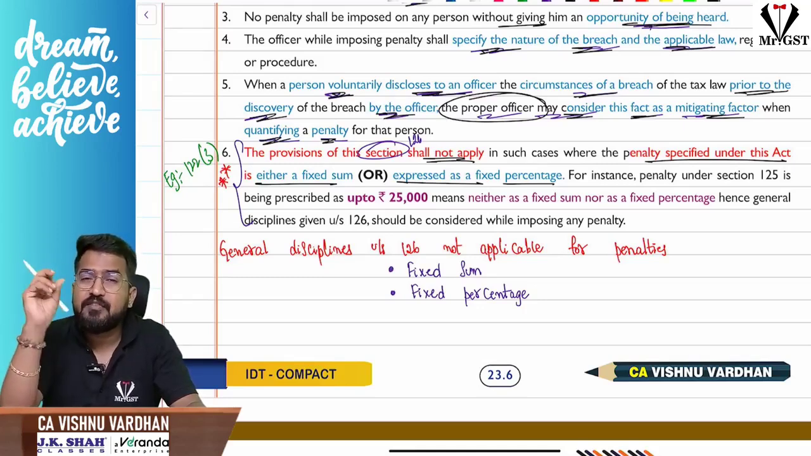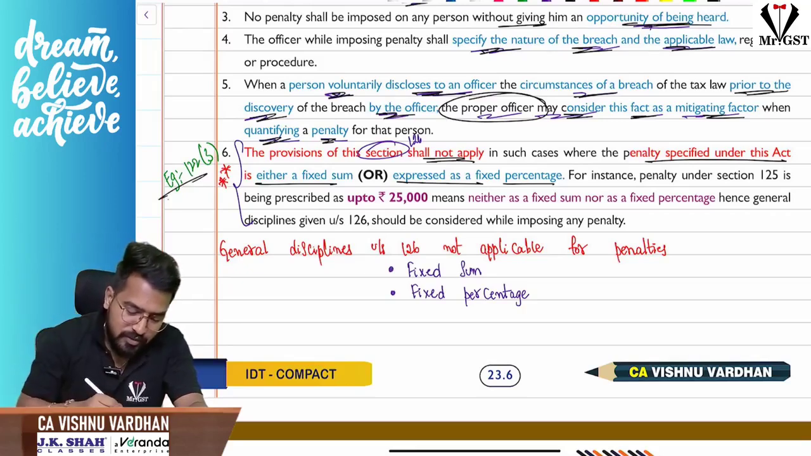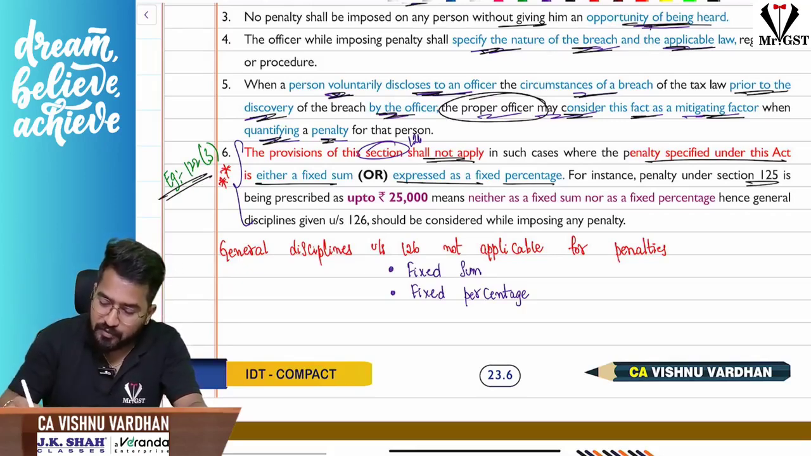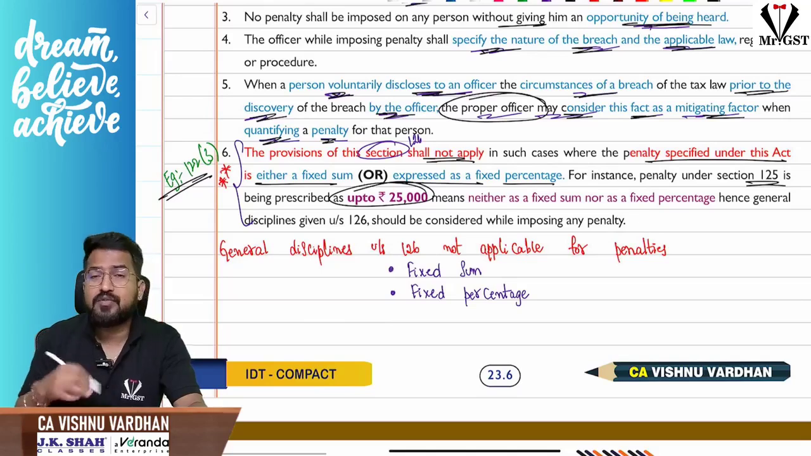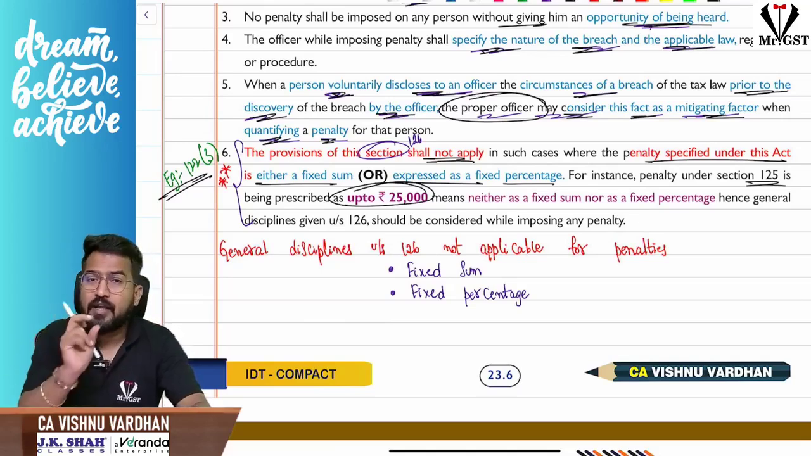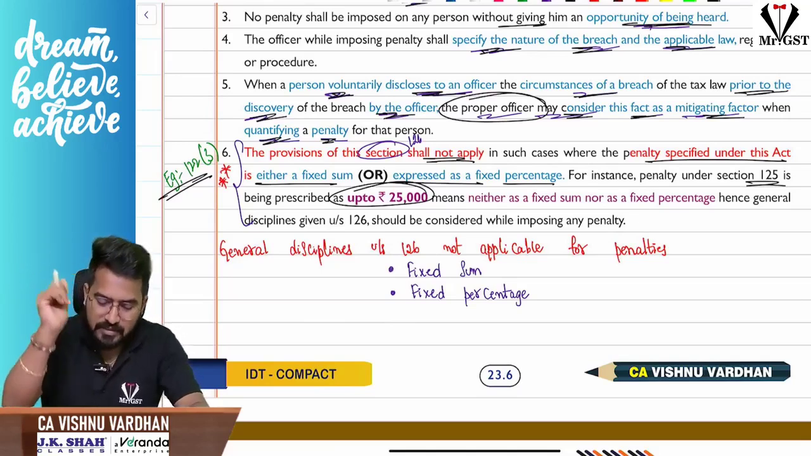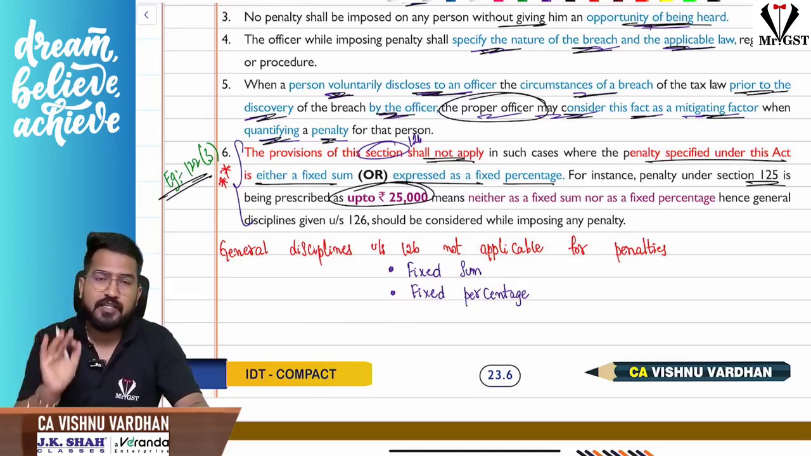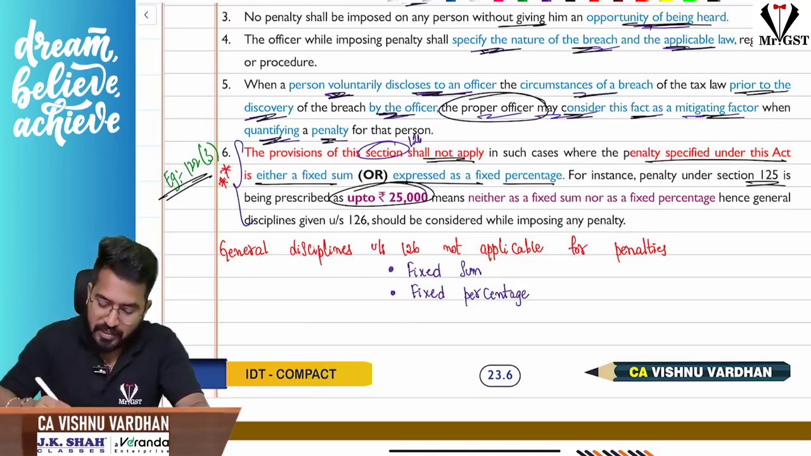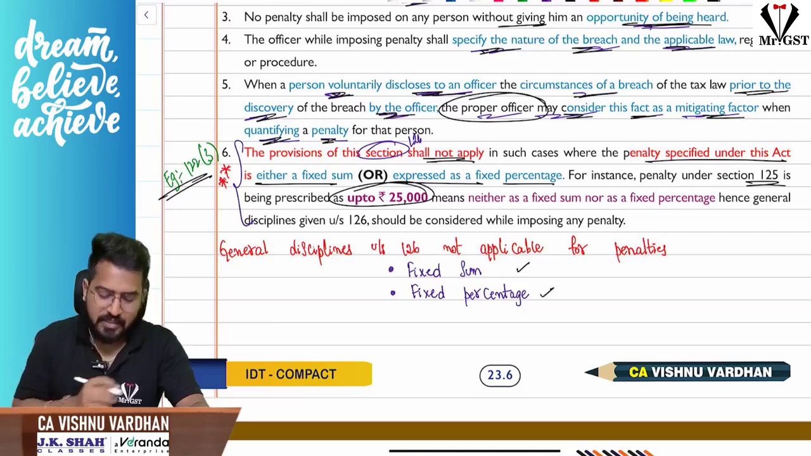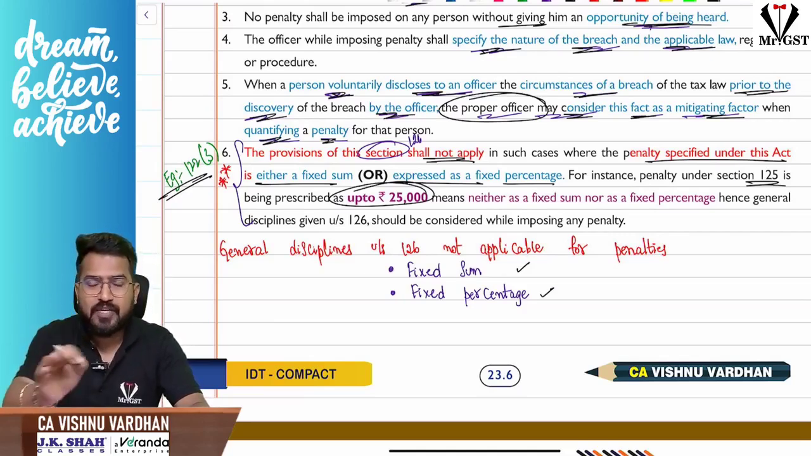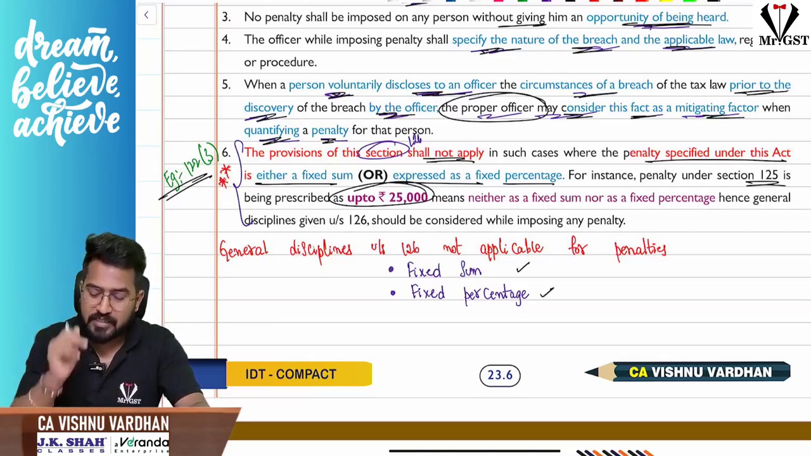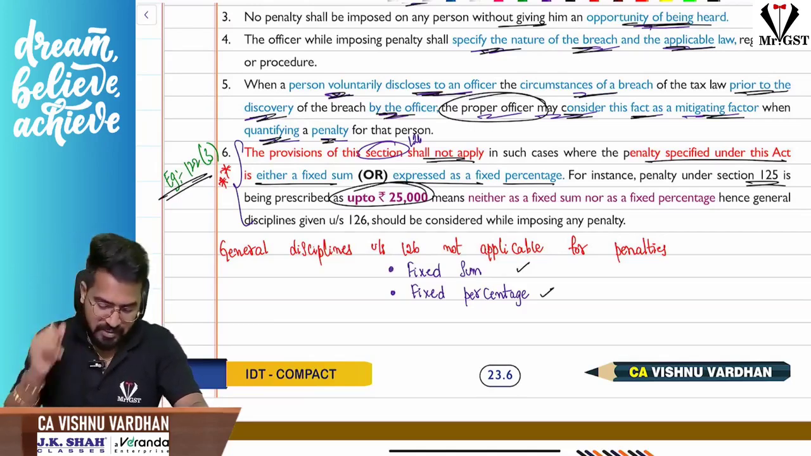But if there is any variable thing, for example, in section 122 subsection 3 or section 125, they use the words up to 25,000, up to 50,000 if it is IGST, like up to, maybe extended. In such cases, this general discipline has to be followed. In other cases where it is a fixed sum or a fixed percentage, the general disciplines under section 126 are not applicable. That is the twist here. Please be careful with this.